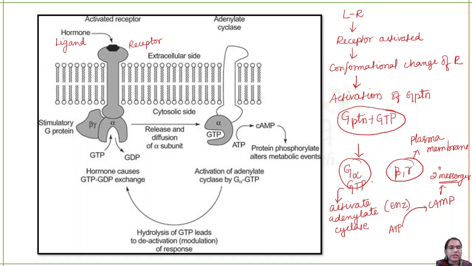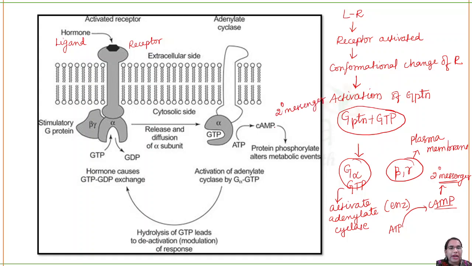So now this G alpha GTP will activate an enzyme called adenylate cyclase. This adenylate cyclase will convert ATP to cyclic AMP. Cyclic AMP is a secondary messenger.